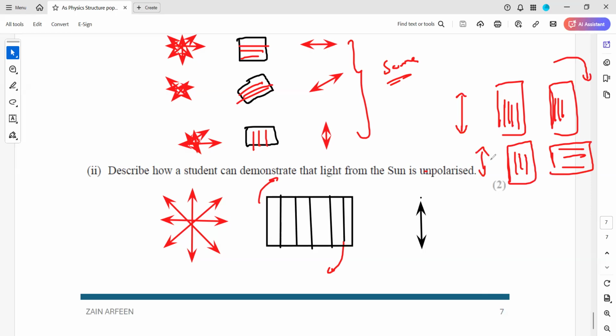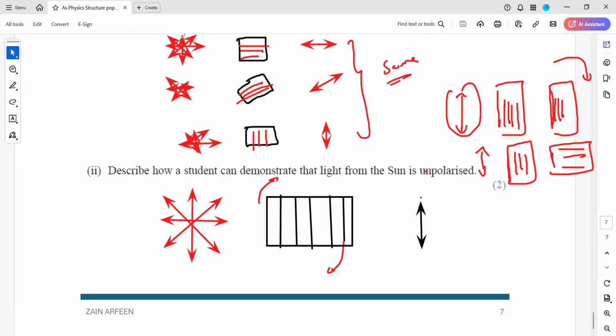First they are parallel to each other, and then we rotate one by an angle of 90 degrees. The light intensity decreases to zero, and then when we rotate a further 90 degrees, the light intensity again becomes maximum. The two polarizing filters are used to show that the light is polarized.